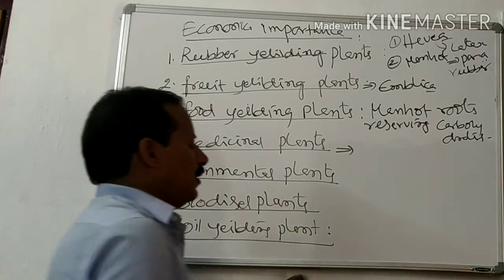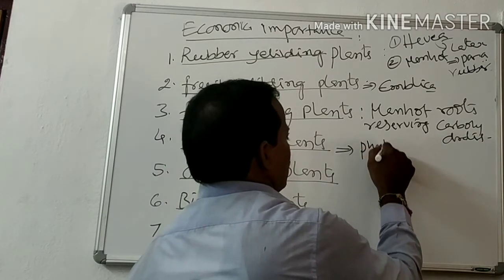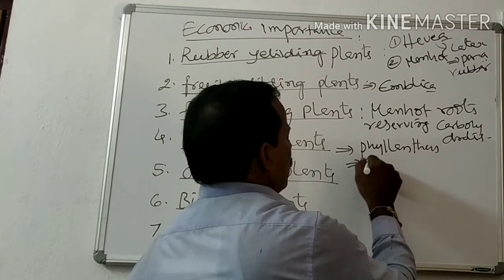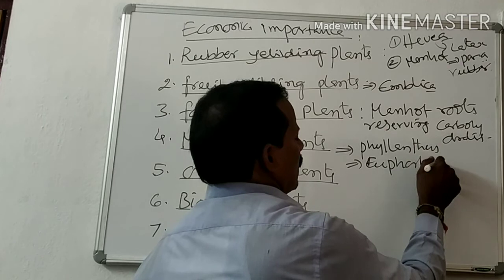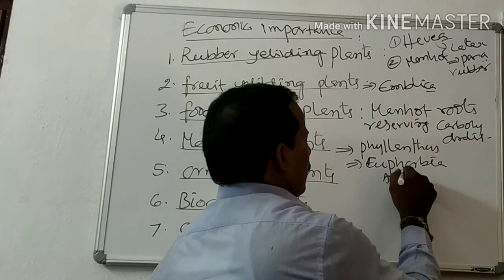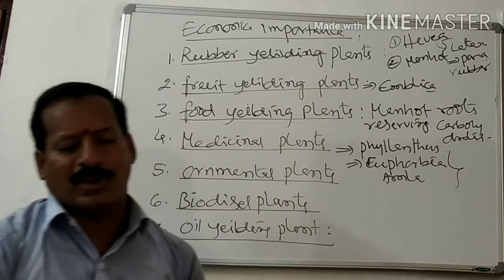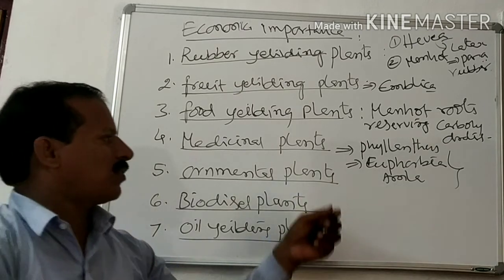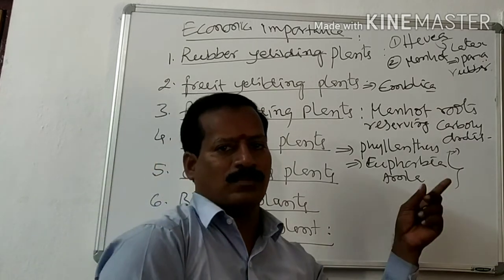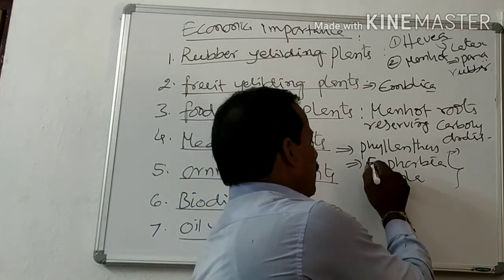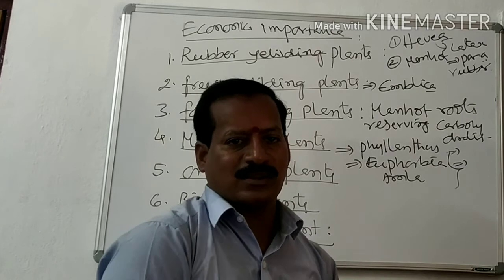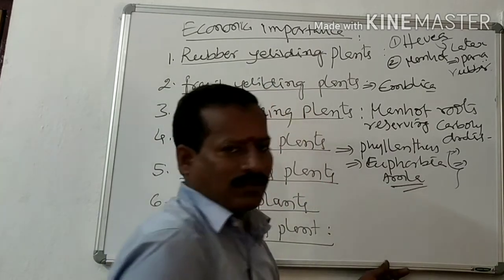Those are Phyllanthus, Euphorbia and amla. These are very important medicinal plants to cure many diseases. For example, Phyllanthus is important to cure jaundice, and Euphorbia is used to cure different types of skin diseases. And amla is a medicinal fruit.